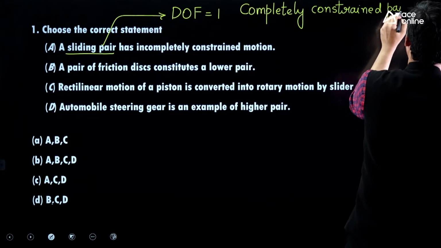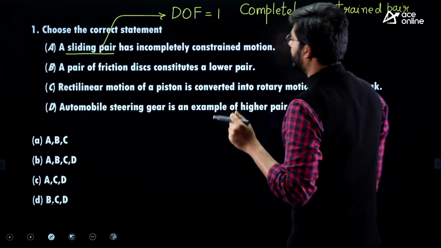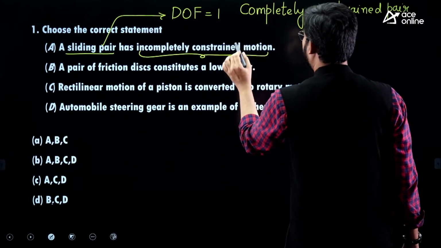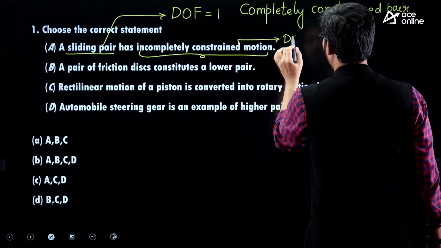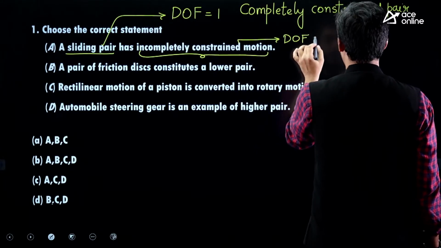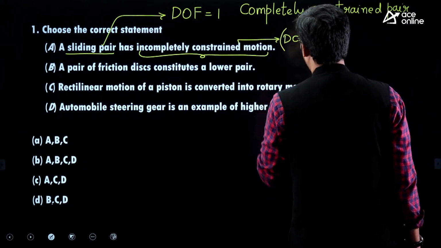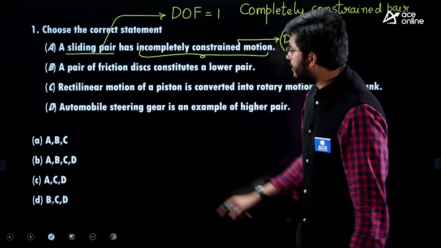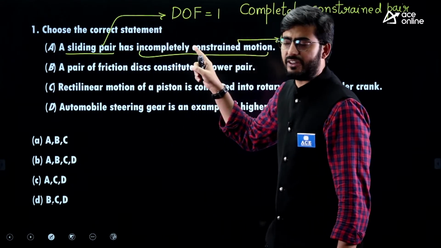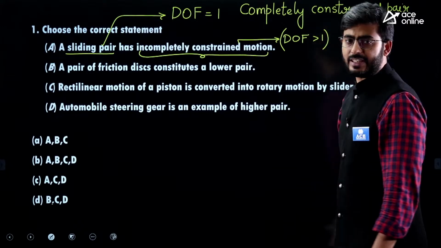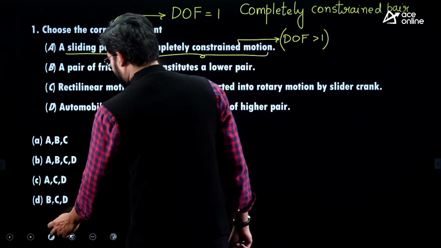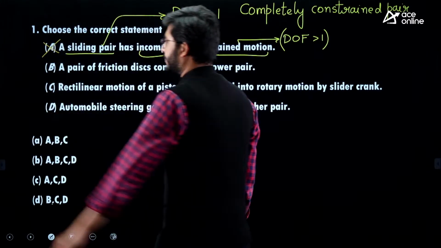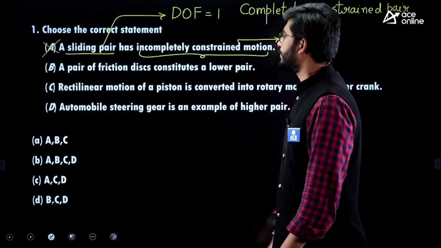Or you can even call it a kinematic pair. So here I can say incompletely constrained pair. This incompletely constrained pair means it has degree of freedom greater than 1. If it is greater than 1, then you say it is an incompletely constrained pair. But a prismatic joint or sliding pair has only 1 degree of freedom, and it is an example of a completely constrained pair. So here the first statement is incorrect, guys. First statement is false. Okay.